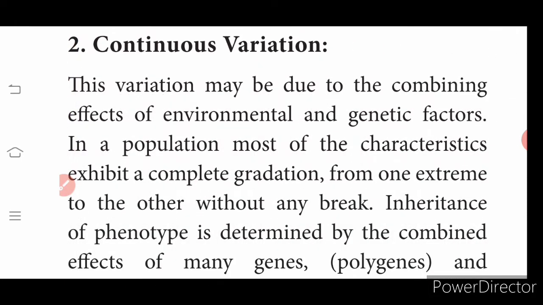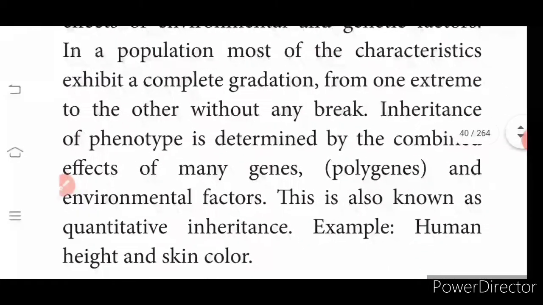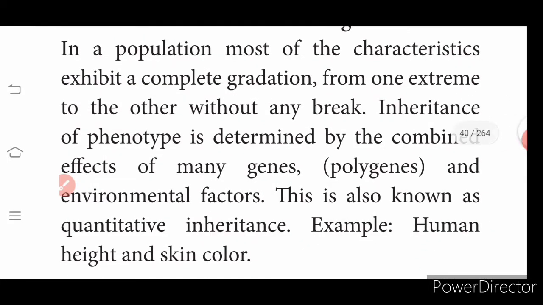Next we have continuous variation. This kind of variation may be because of the combined effect of environmental and genetic factors. In a population, most characteristics exhibit a complete gradation from one extreme to another without any break.